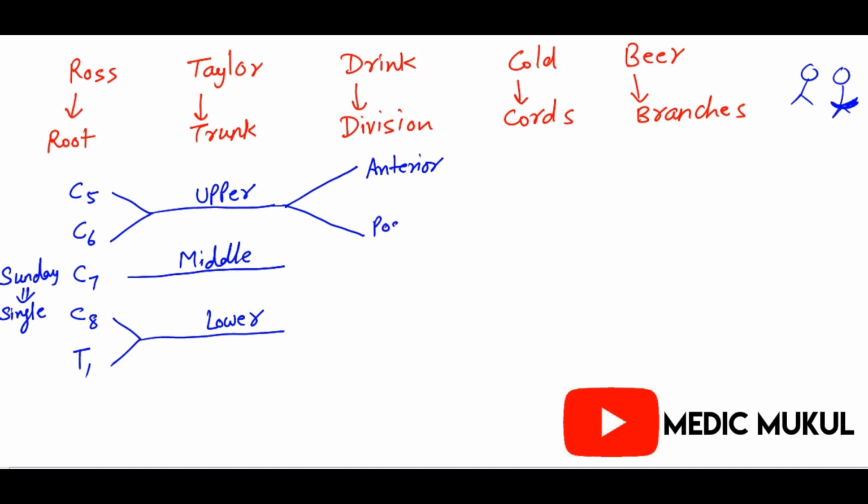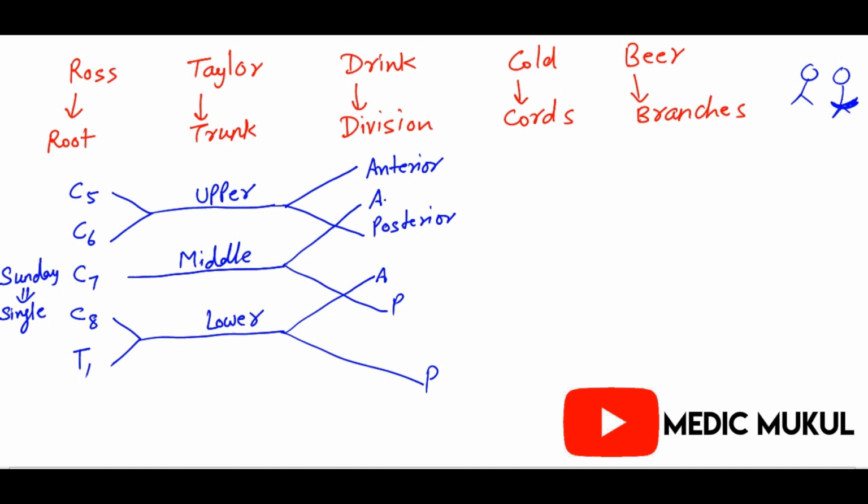The middle also has anterior and posterior, and the lower also has anterior divisions and posterior divisions. So everyone has two sides, the front part and the back part, anterior and posterior.